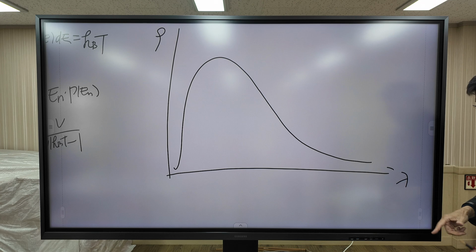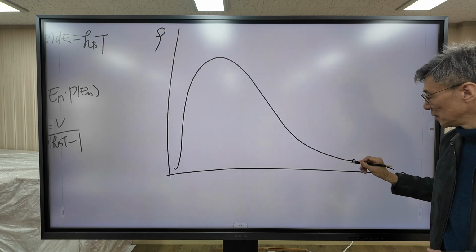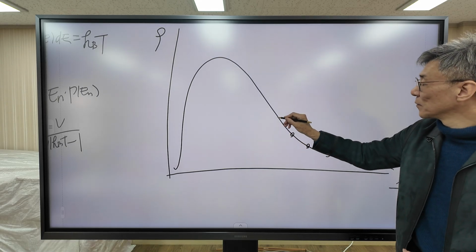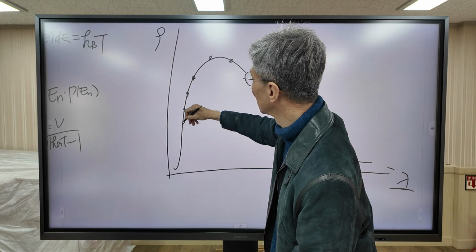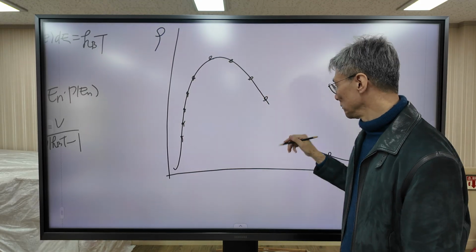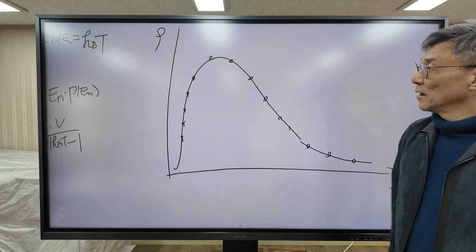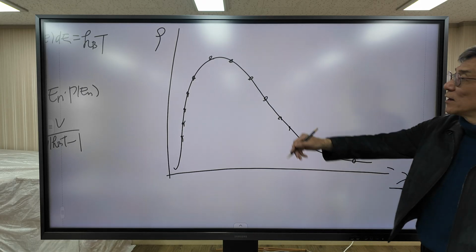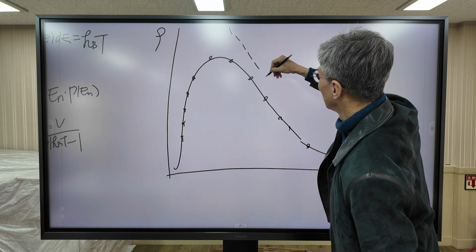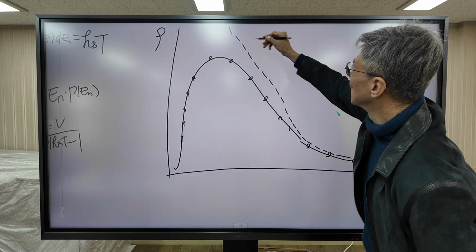Please note that the x-axis represents the wavelength. When you draw the Planck formula, the curve looks like this, and this is the experimental finding. As you can see in this graph, the Planck formula agrees very well with experimental findings. And I'm going to draw Rayleigh's curve. When you draw Rayleigh's curve, it looks like this. The dotted line represents Rayleigh.